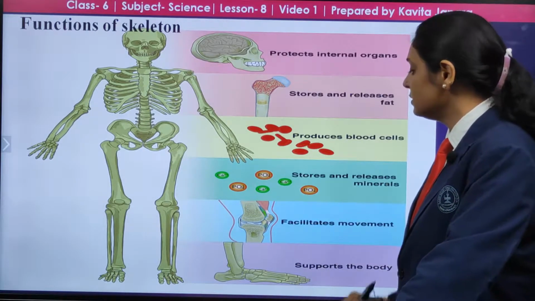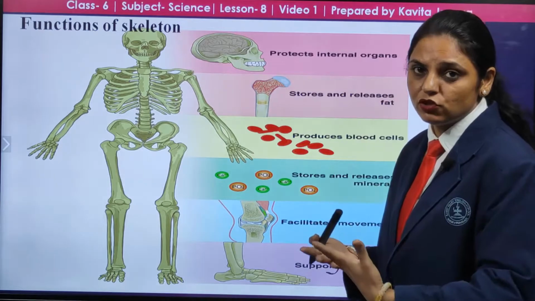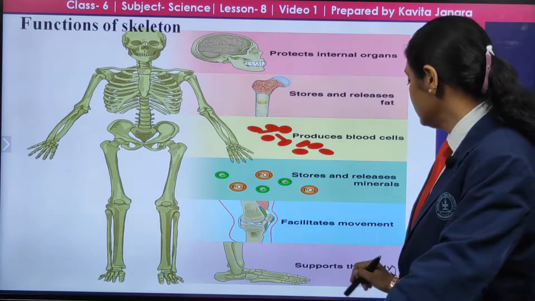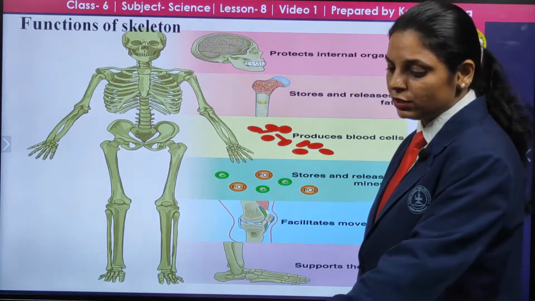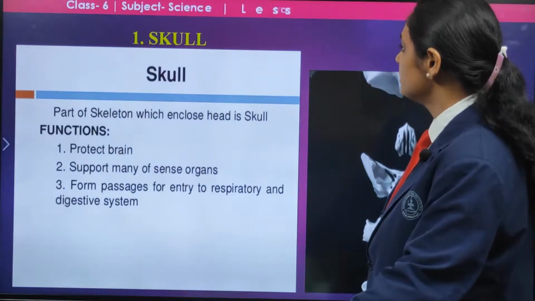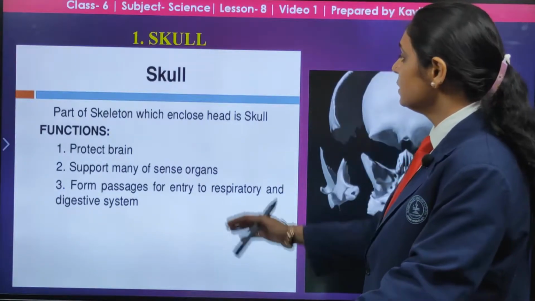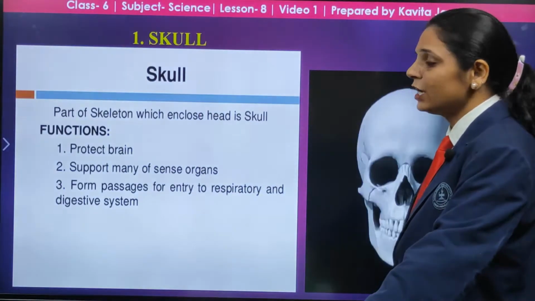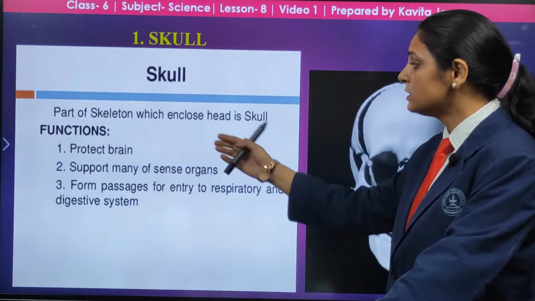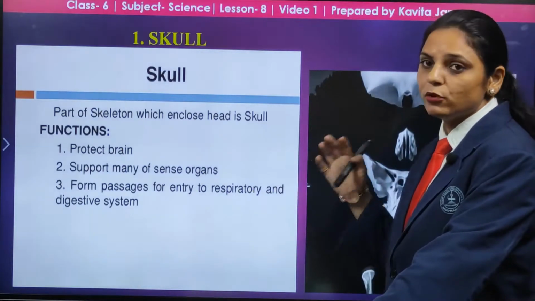Then it facilitates movement due to the presence of joints, and it supports the body. These are the functions of our skeletal system. First, we are going to talk about the skull area. The skull is the part of the skeleton which encloses the head. What are its functions? It protects the brain and supports the sense organs.